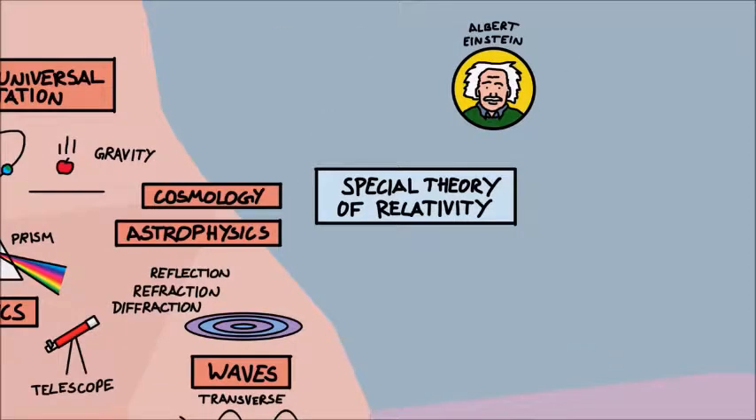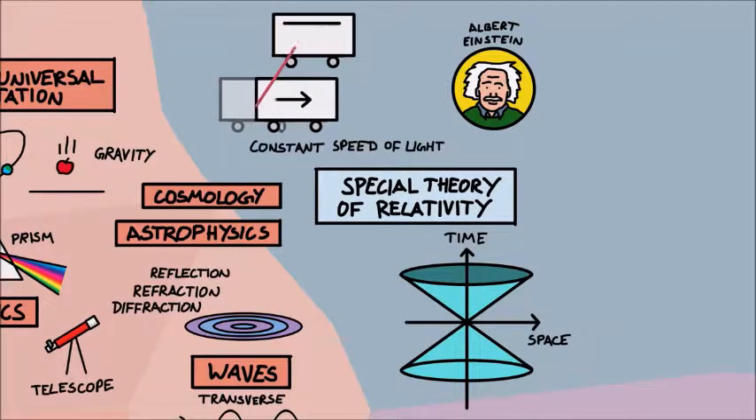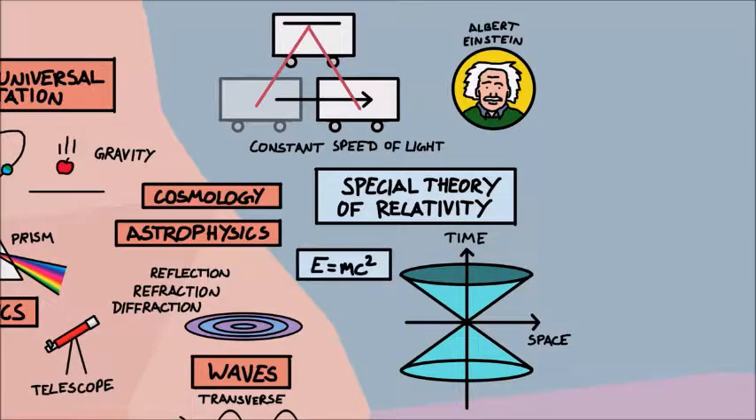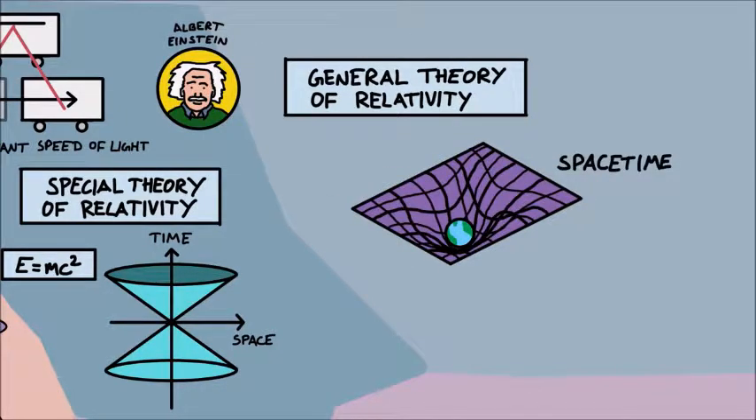Special relativity predicts that the speed of light is constant for all observers, which means that when you travel really fast, weird stuff starts happening, like time slowing down. It also states that energy and matter are different aspects of the same thing, through the famous formula E=mc². General relativity says that space and time are part of the same fabric, called space-time, and that the force of gravity comes from objects bending space-time, making other objects fall in towards them.